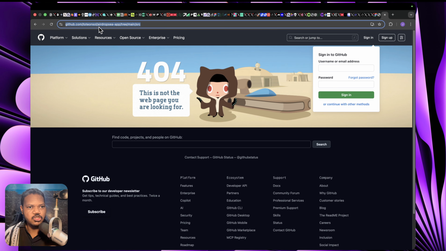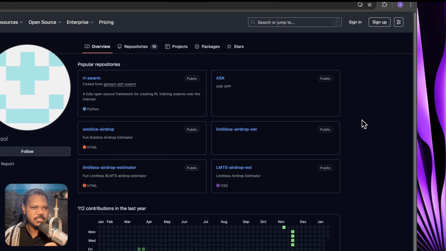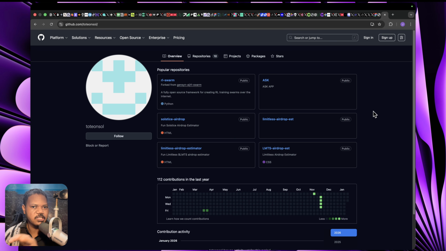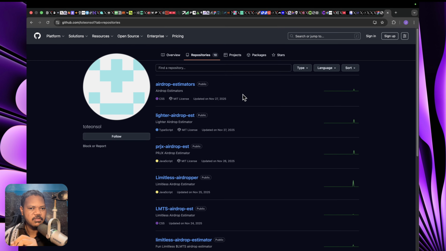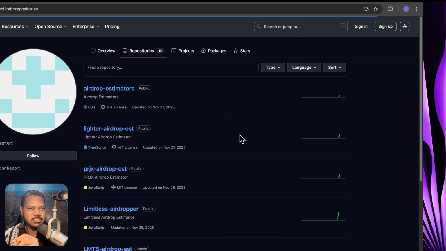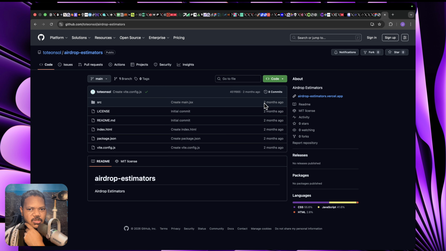Now, there's also a way to do it where it will be able to write to your GitHub. You'd have to create a token. I've implemented that as well, read and write tokens, so that it can write to your GitHub and all that. But if you're just getting started, there's nothing wrong with adding the code manually to your GitHub. So I don't know if I can show it without signing in. I'm not signed in here. Yes. So I don't think I can, I'd have to do another video about that.